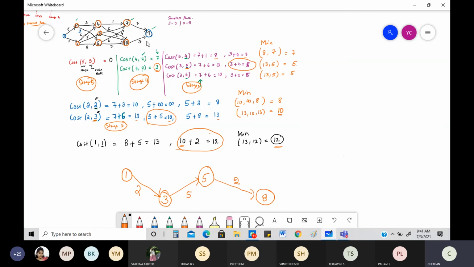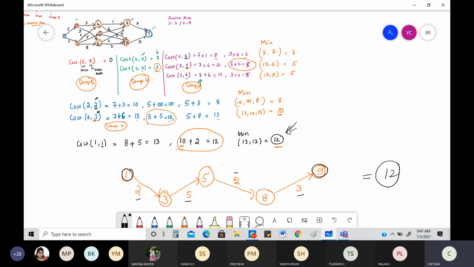Did you reach all the nodes? No, not all the nodes. This is not Prim's or Kruskal's. Did you reach the shortest path from source to destination? Yes. What is my shortest path? Be very careful in understanding this shortest path. Very clearly you can see that from node 1, I have reached node 9. The shortest path costs are 2, 5, 7. See, 2 plus 5 is 7, 7 plus 2 is 9, 9 plus 3 is 12.